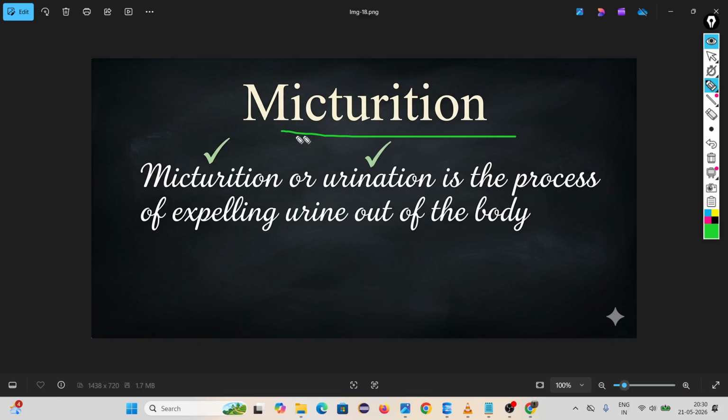Then micturition. What do you mean by micturition? Micturition or urination is the process of expelling urine out of the body.